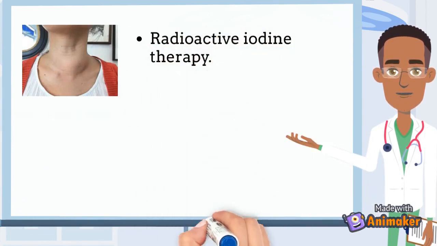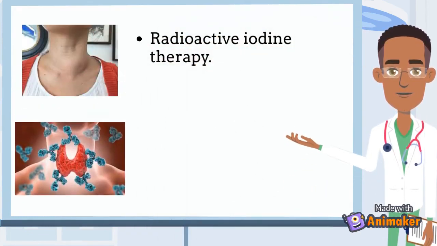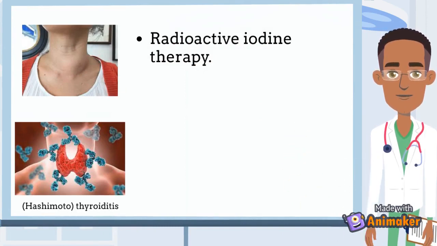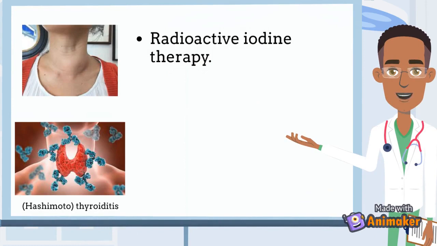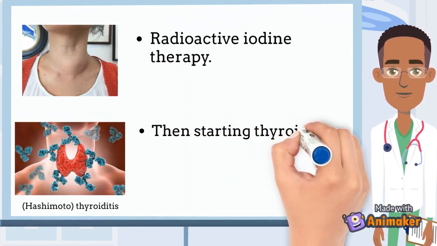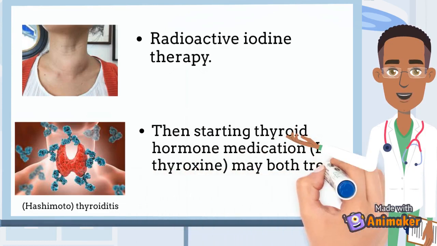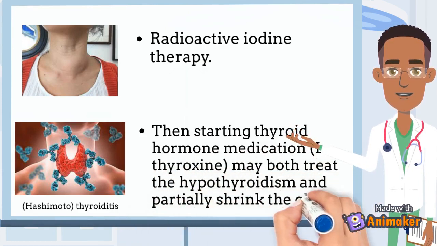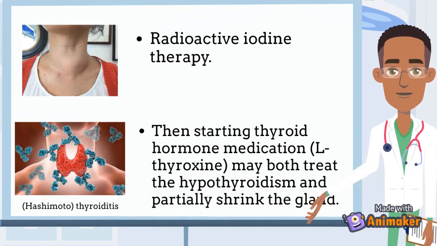If the thyroid is enlarged as the result of autoimmune Hashimoto thyroiditis and the gland is also underactive with a high blood TSH level, then starting thyroid hormone medication, L-thyroxine, may both treat the hypothyroidism and partially shrink the gland.